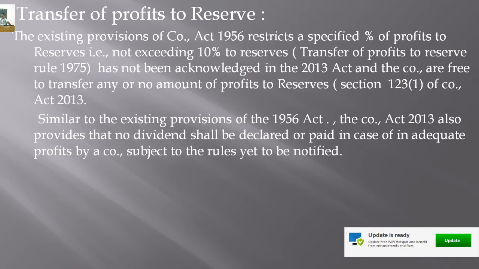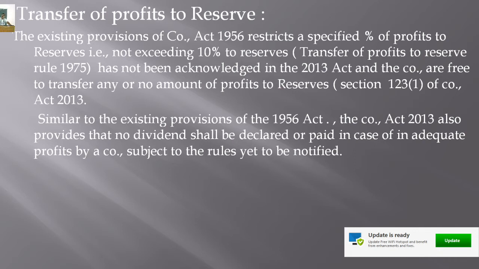It is not compulsory to declare dividend by the company in the year in which the company has inadequate or insufficient or no profits, or in the case of absence of profits, subject to the rules yet to be notified. Therefore, the earlier provisions of the Companies Act of 1956 are not followed here, right?